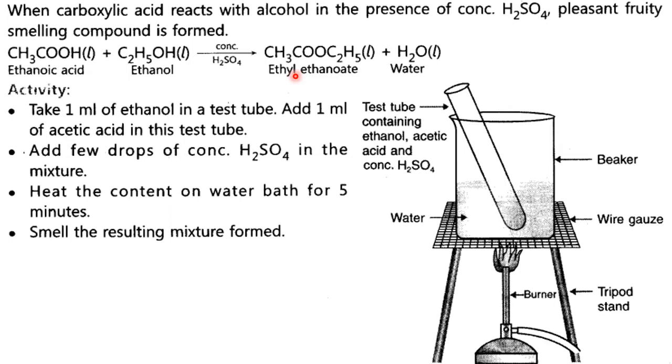Esters are formed by the combination of carboxylic acid and alcohol. He will ask either the name of the ester or the formula, or he will give two of these and leave a gap for the remaining two. Or he will give this test tube explanation and ask you to write the balanced chemical equation. So in different forms, this question may be framed.